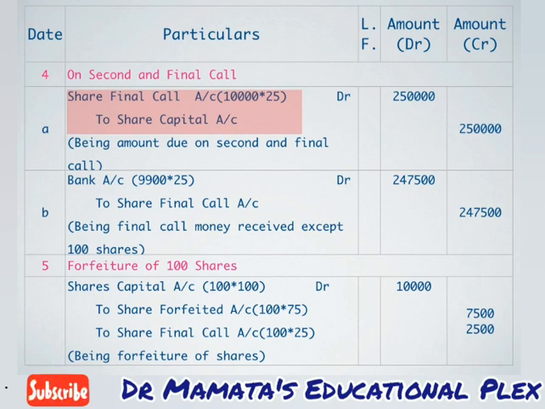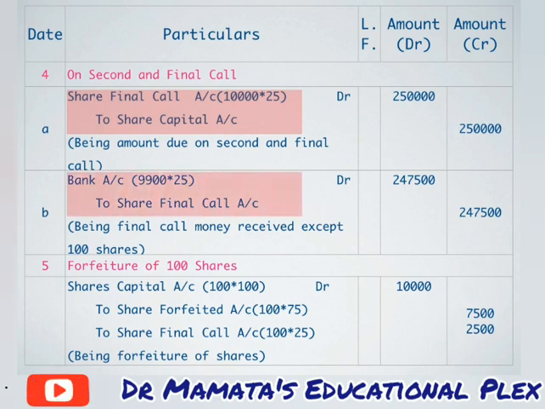Now the second entry will come of amount received. Friends, as we have discussed earlier, one shareholder has not paid final call amount on his 100 shares. It means that 100 shares are in arrears and final call amount is received on 9,900 shares only. So amount received will vary here. We have calculated it earlier. So we will write down the entry likewise.